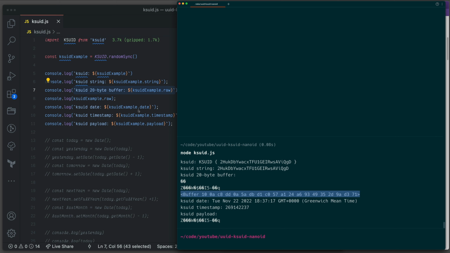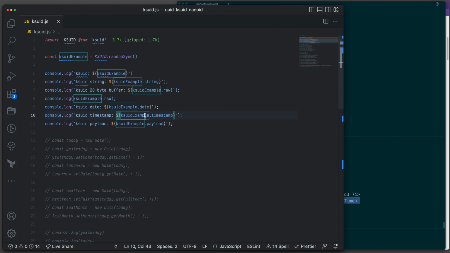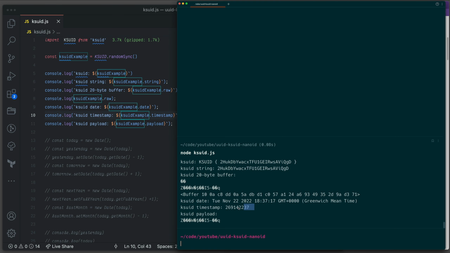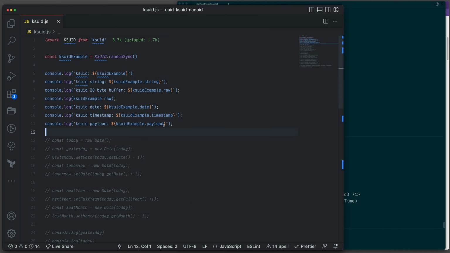And then if you want to see the date behind that UID, this is very good because you can see the date. Today's date is the 22nd of November, and it will give you exactly the date behind the scenes. It is very good because you know when that ID was created, even if you come back 10 years later. And then the next thing is the timestamp. So you also have the timestamp if you want to play with it. And then you also have the payload. Payload is still like the raw data.